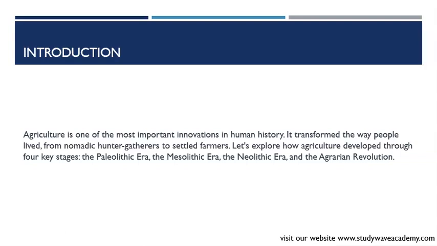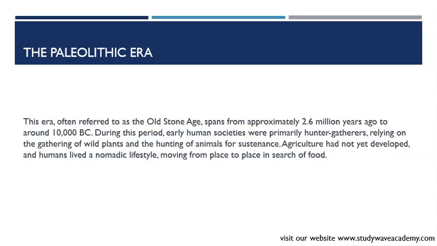First, the Paleolithic era. This era, often referred to as the Old Stone Age, spans from approximately 2.6 million years ago to around 10,000 BC. During this period, early human societies were primarily hunter-gatherers, relying on the gathering of wild plants and the hunting of animals for sustenance. Agriculture had not yet developed, and humans lived a nomadic lifestyle, moving from place to place in search of food.